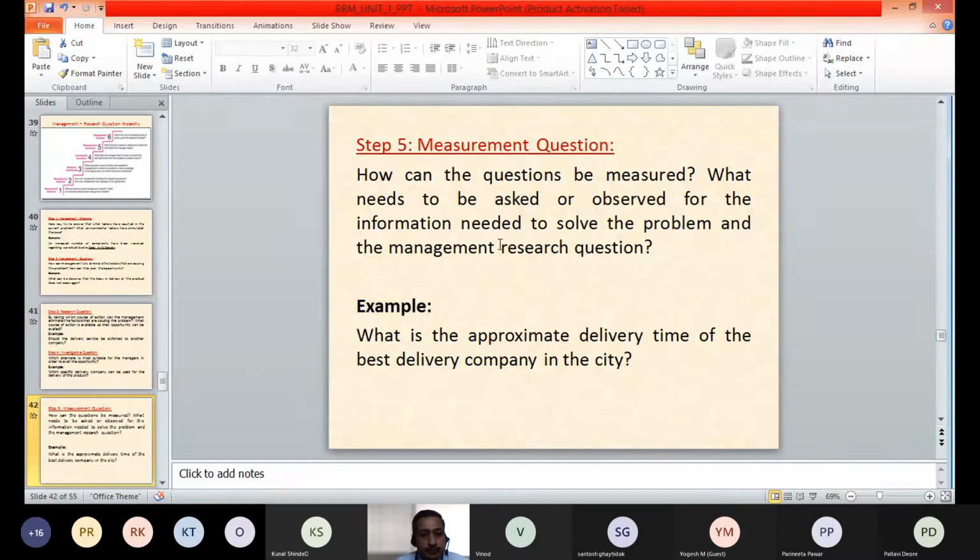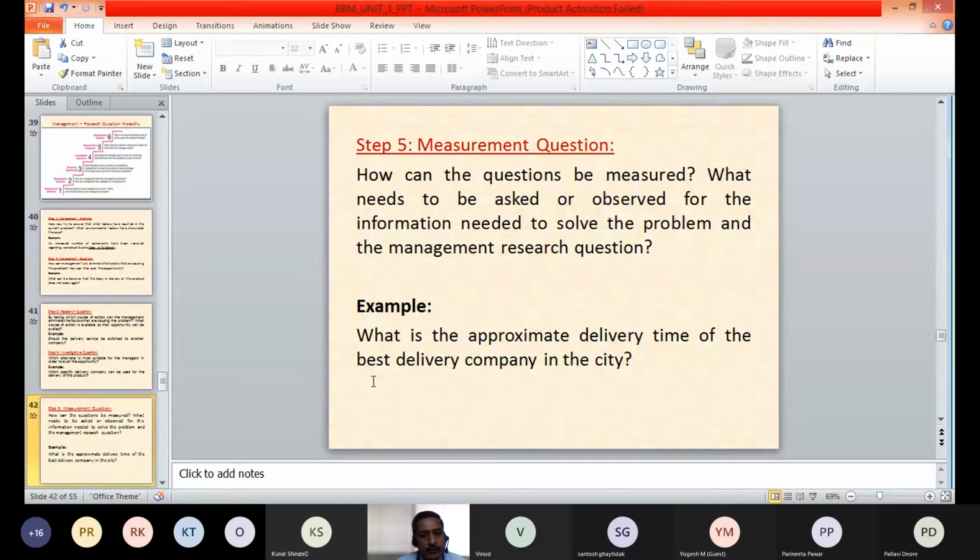The management research question. For the management research question which we have, what specific questions do we need to ask the respondents so that the problem can be solved, or we can have the data which we expect to solve that particular problem? The measurement question in this case is: what is the approximate delivery time of the best delivery company in the city? So now the measurement question, how can we measure the particular delivery?